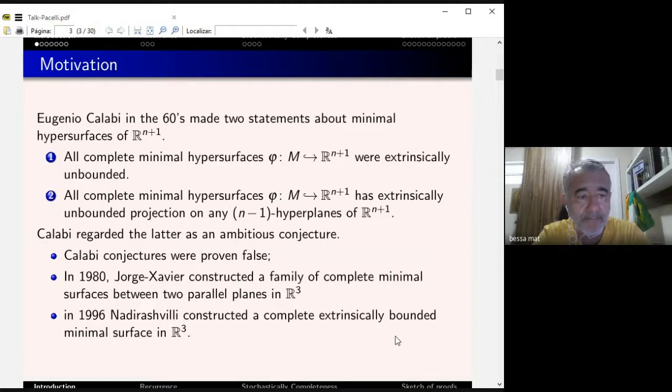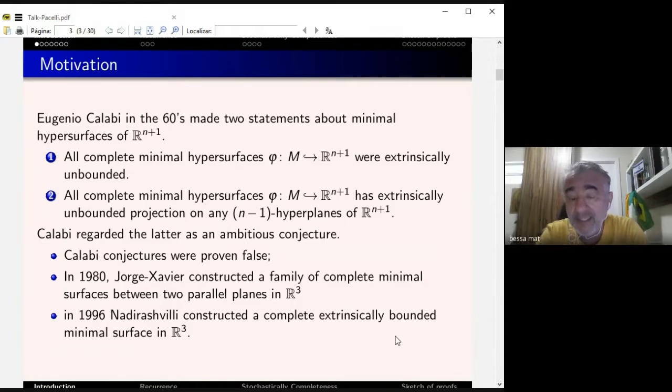I'm going to present here. Eugenio Calabi in the '60s made two statements about minimal hypersurfaces in R^{n+1}. The first statement was that all complete minimal hypersurfaces in R^{n+1} are extrinsically unbounded, not inside a ball or something. The second statement was that all complete minimal hypersurfaces, phi of M in R^{n+1}, have extrinsically unbounded projection on any n-1 hyperplanes of R^{n+1}. In other words, if you project in some half space here, it should not be in a ball.